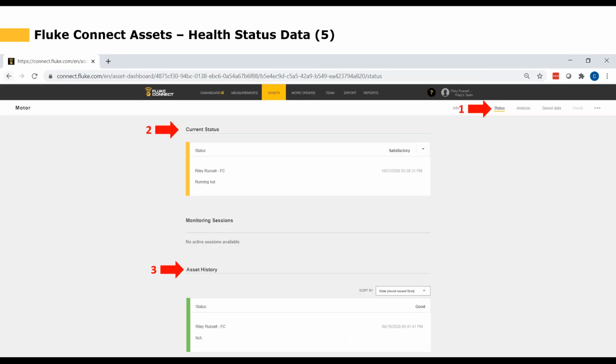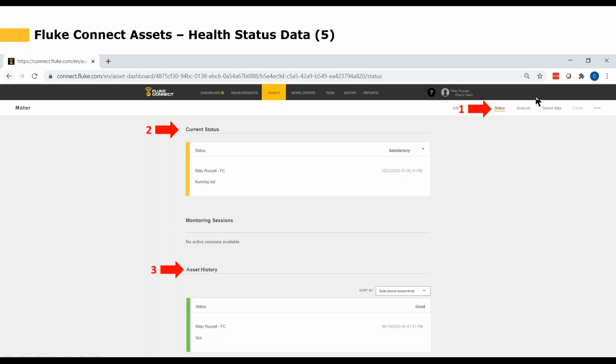So once you've reviewed the data trends on the analysis tab, you can move to the status tab. Next to the number 1, you would click on the status tab. And here you can make adjustments to the health status of your asset. So maybe you see it getting hotter using the thermal imager or the T3000, so you might want to downgrade your health status from good to satisfactory. And I can make a note here. I can explain exactly why I'm downgrading the health status. This particular asset is running hot, which is why we downgraded it from good to satisfactory.